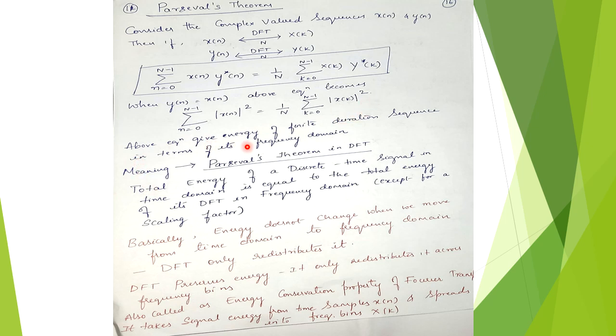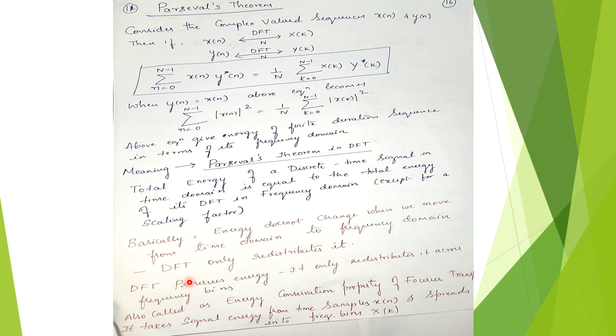So the above equation gives the energy of a finite duration sequence in terms of its frequency domain. The total energy of a discrete time signal in the time domain is equal to the total energy of its DFT in the frequency domain, except for a scaling factor 1 by N. Basically, energy does not change when we move from time domain to frequency domain.